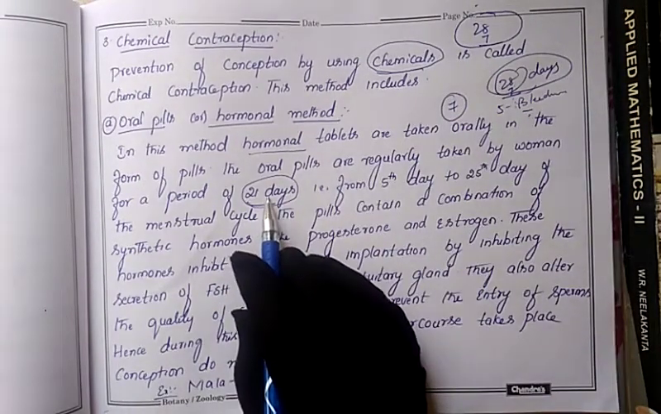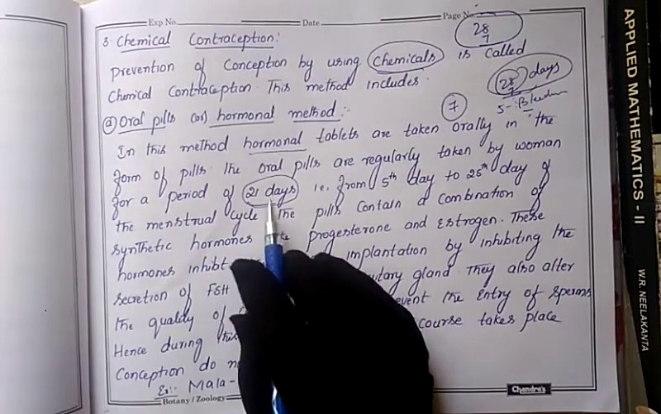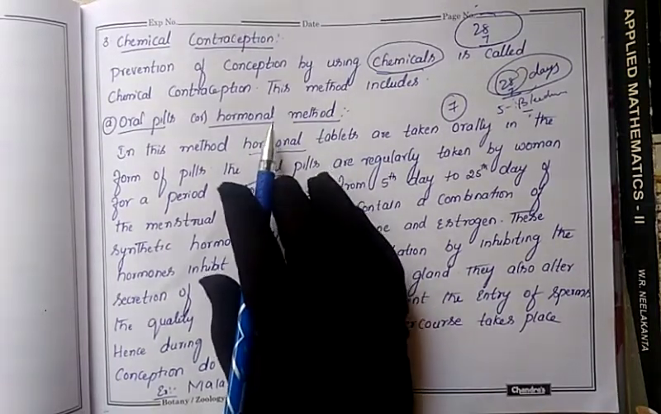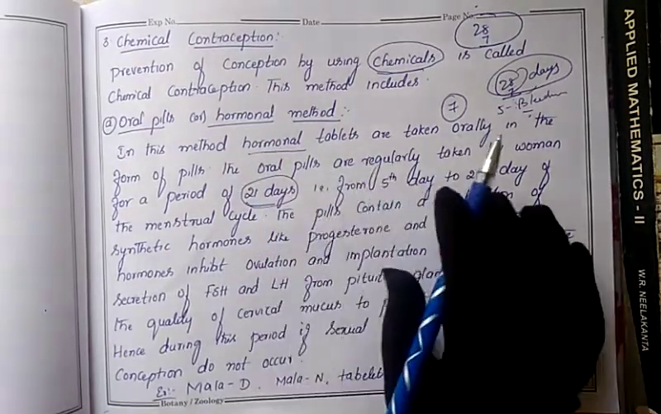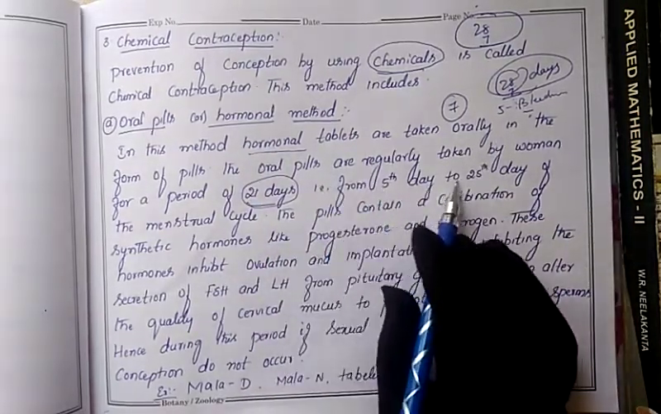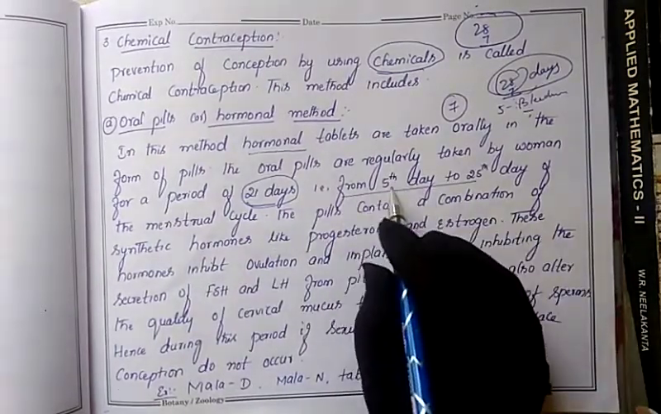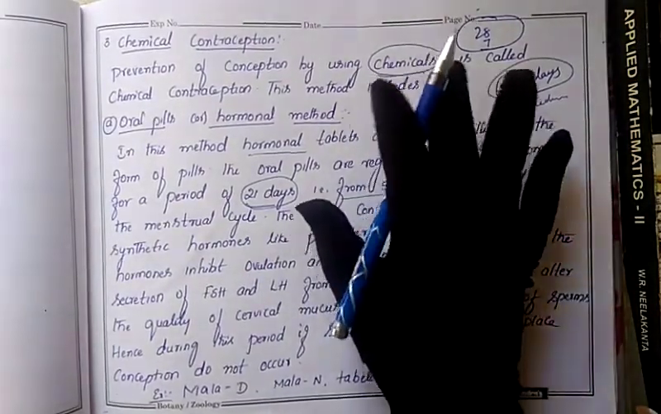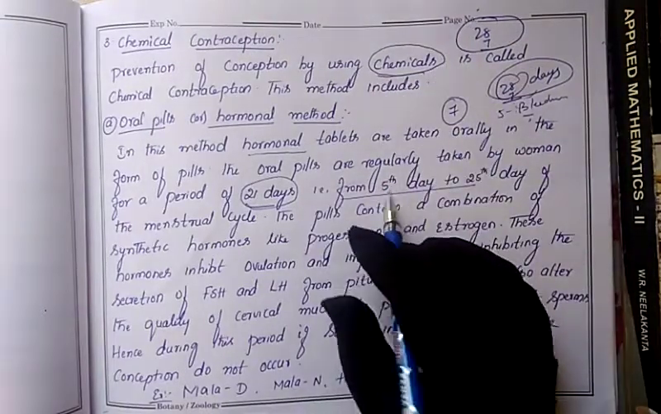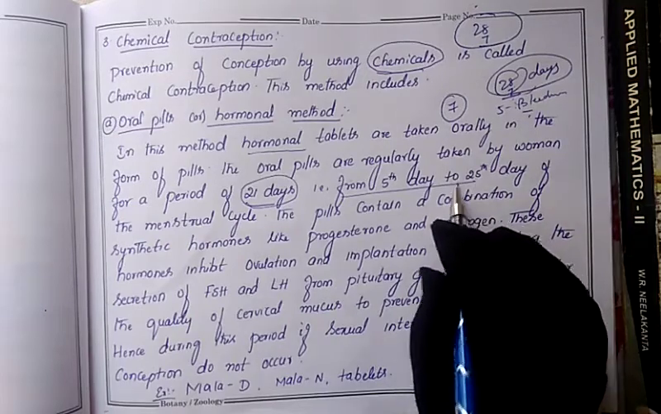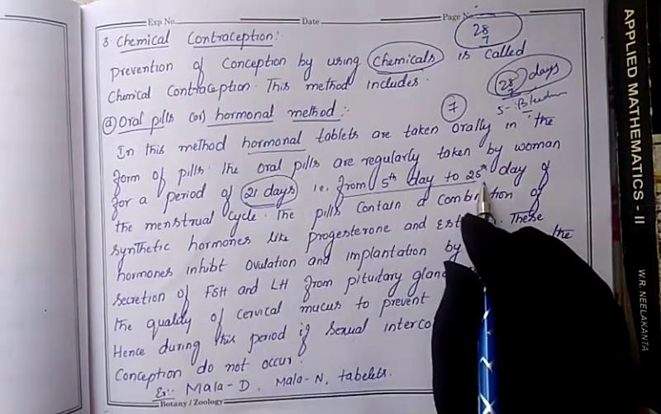So every month, for 21 days, the female has to take the tablets regularly without leaving any day, in order to avoid conception. That is from the 5th day to the 25th day of the menstrual cycle, or you can write it like this also: from the 5th day, as 5 days of bleeding are present, next from the 6th day up to the 25th day of her menstrual cycle she has to take these tablets.